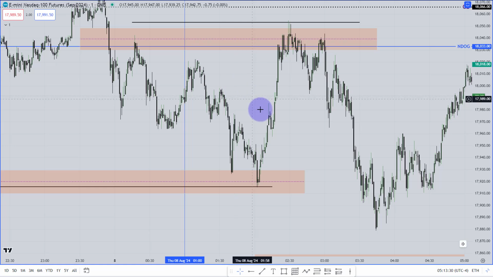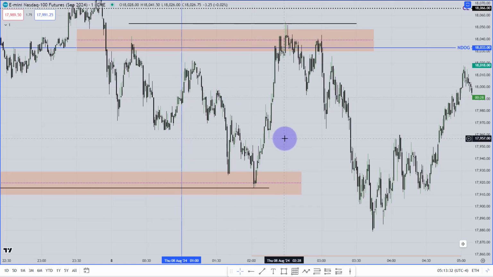Actually, you take. Okay. In the London session, most of the time you have to think that you are not going to catch 100 handles, 200 handles, 50 handles, 60 handles.